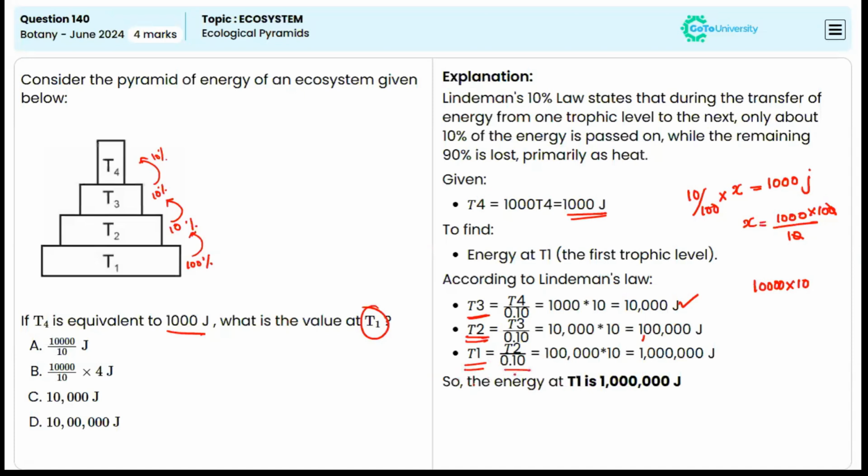0.10 in the sense it is 10 by 100, divided by 10 by 100. You have to do that, isn't it? So again, you have to multiply, that is 1 lakh into 10. That is equal to 10 lakh joule. So here the answer will be option D, 10 lakh joule.